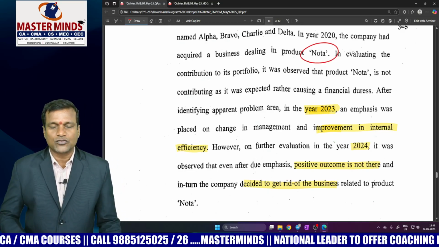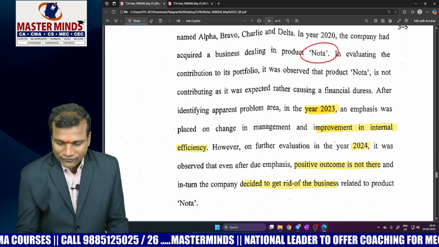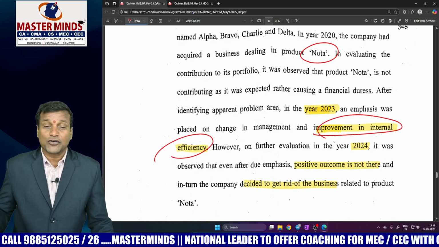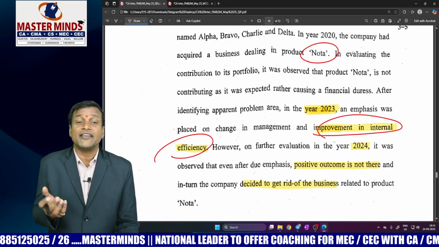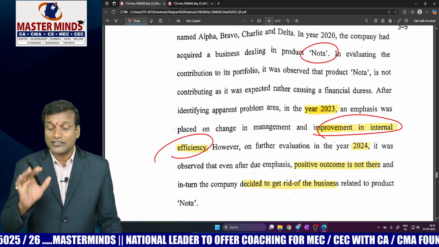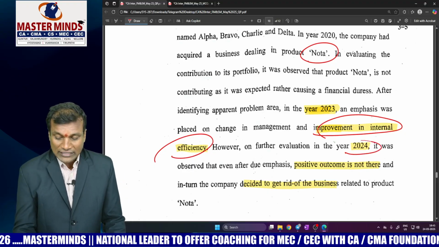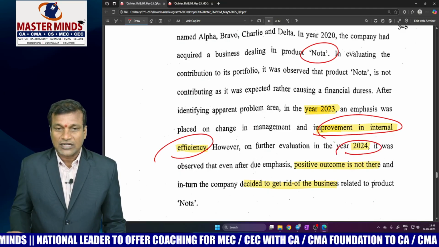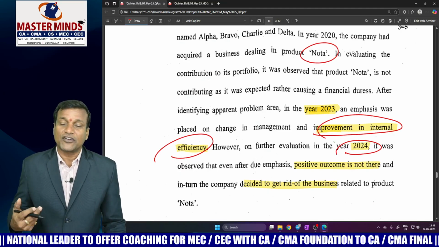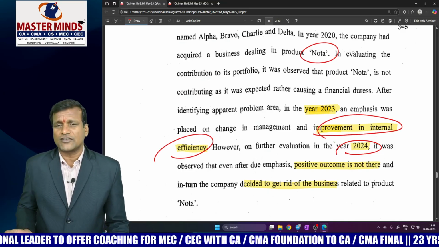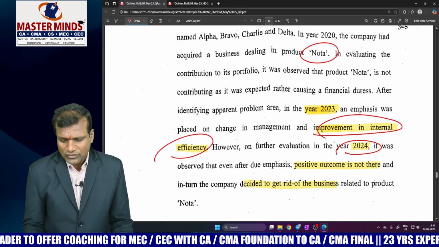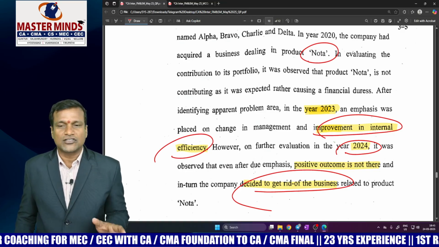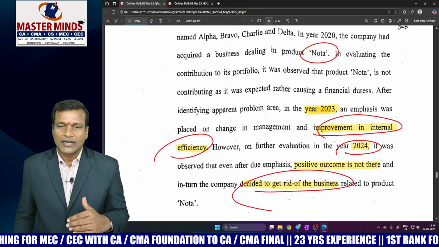In the year 2023, since sales was declining, they tried to improve the internal efficiency. It stands as a funny acronym we have used in class called IIE, improving internal efficiency. It means he's talking about turnaround strategy, whereas in the year 2024, since there were no positive outcomes after attempting the turnaround strategy, there were no positive results at all. So the company finally decided to get rid of that business called diversification. 2023 turnaround strategy, 2024 divestment strategy.